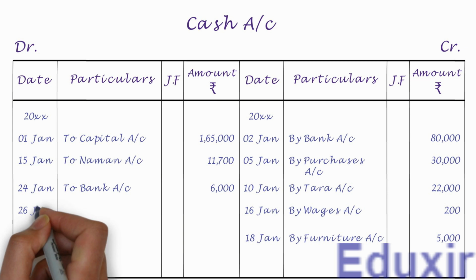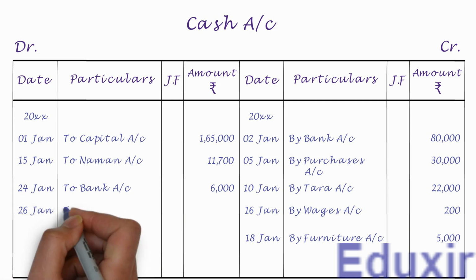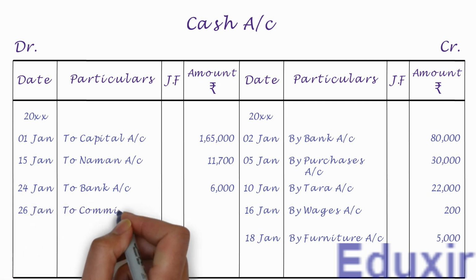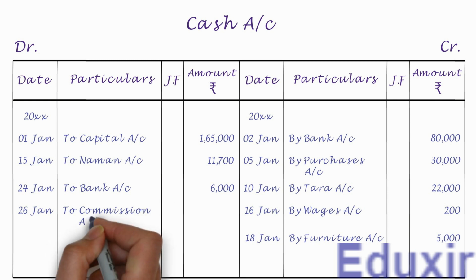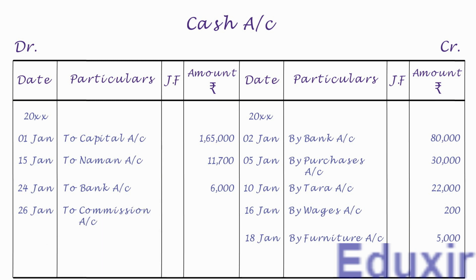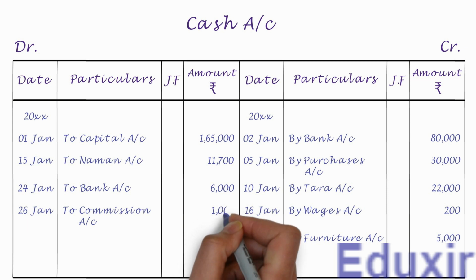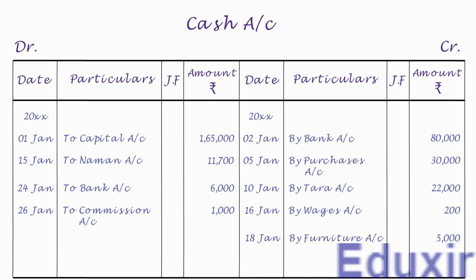On the debit side, let us first write the date in the date column. We need to write to commission account into the particulars column. Let us then write the debit amount of 1000 rupees into the amount column. With that, we have completed the posting of this journal entry into the cash account. Let us now take up the next entry.